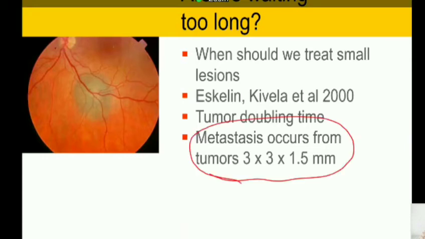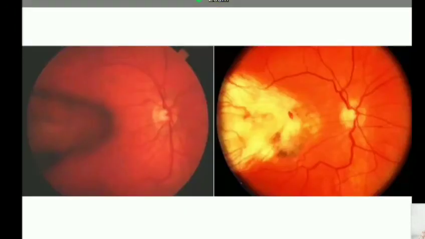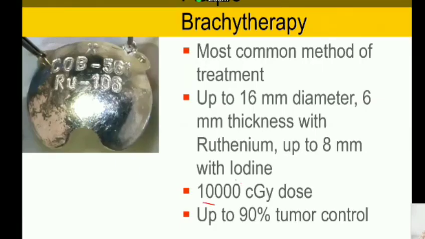So any small pigmented choroidal lesion which has features of a melanoma must be treated very aggressively. Smaller lesions can be treated with transpupillary thermotherapy, which works very well, but depending on the location, if there is any visual morbidity with TTT, then you may opt in favor of plaque brachytherapy. The dose of plaque is very high, 10,000 centigray, and does cause radiation retinopathy, etc.